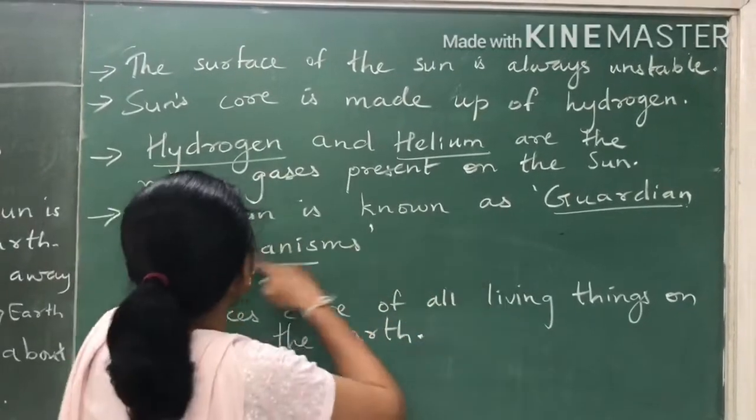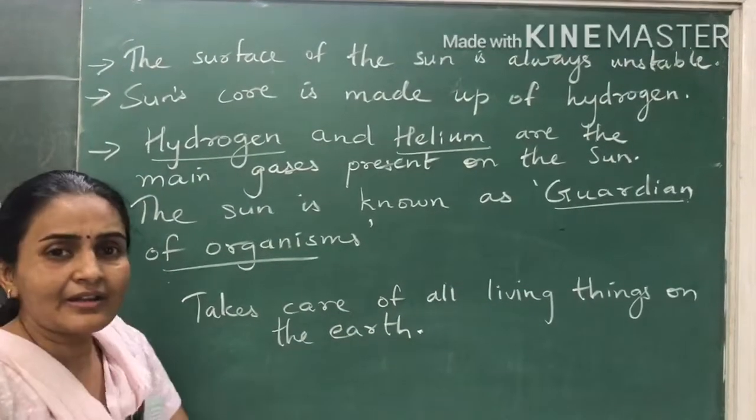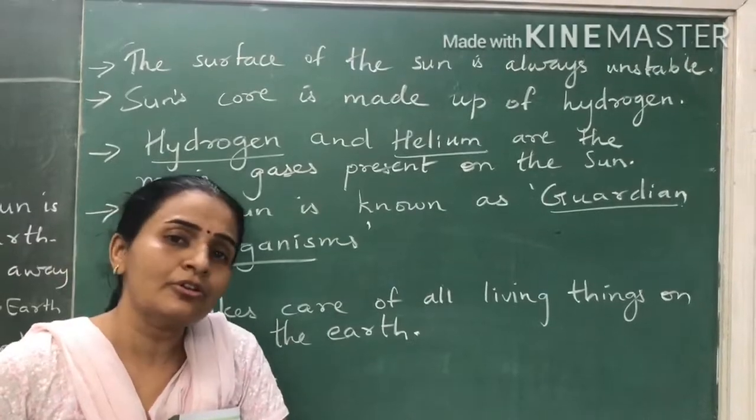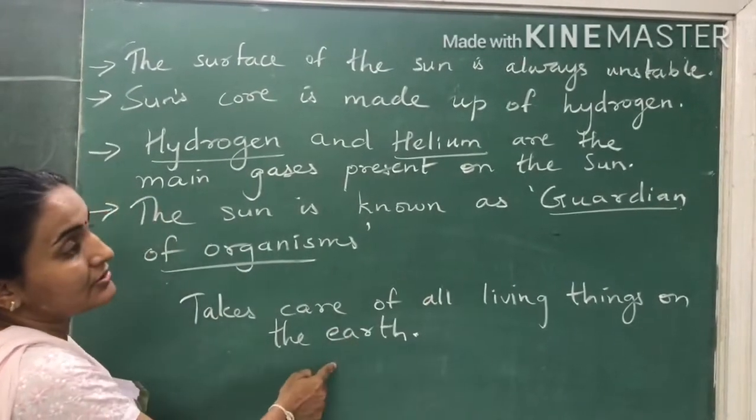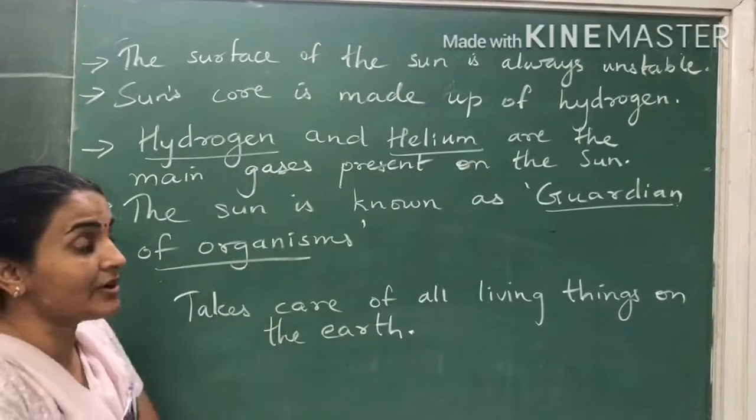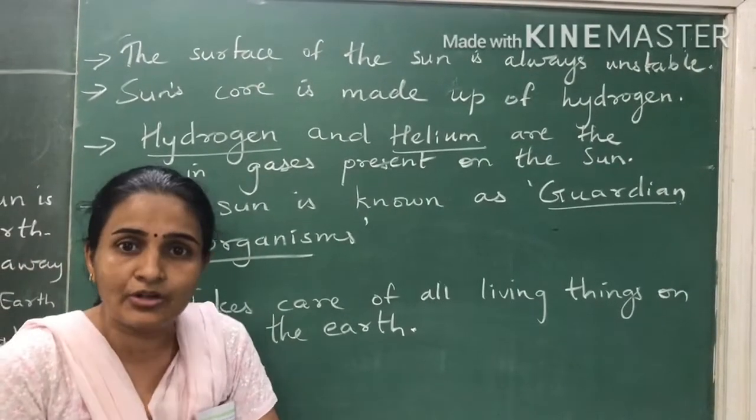The sun is known as the guardian. Guardian means someone who takes care of you is called your guardian. Okay, so it takes care of all the living things on the earth. It's called the guardian of organisms, all living organisms.